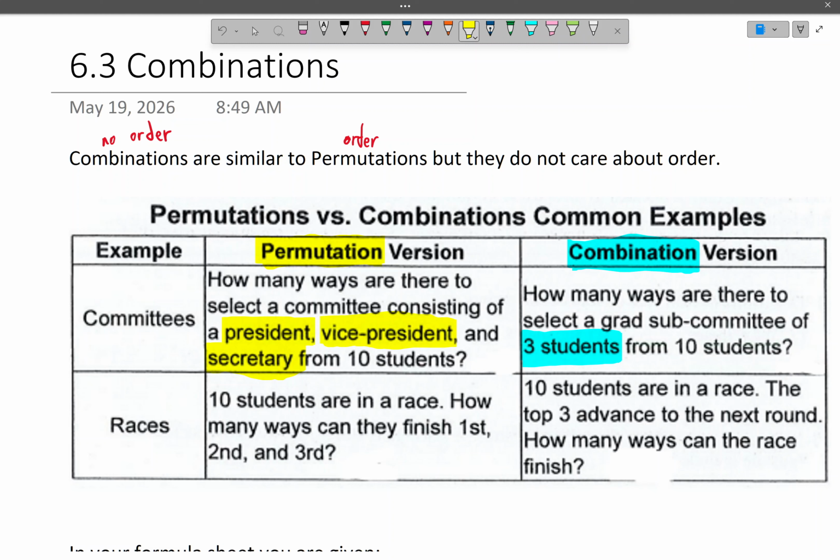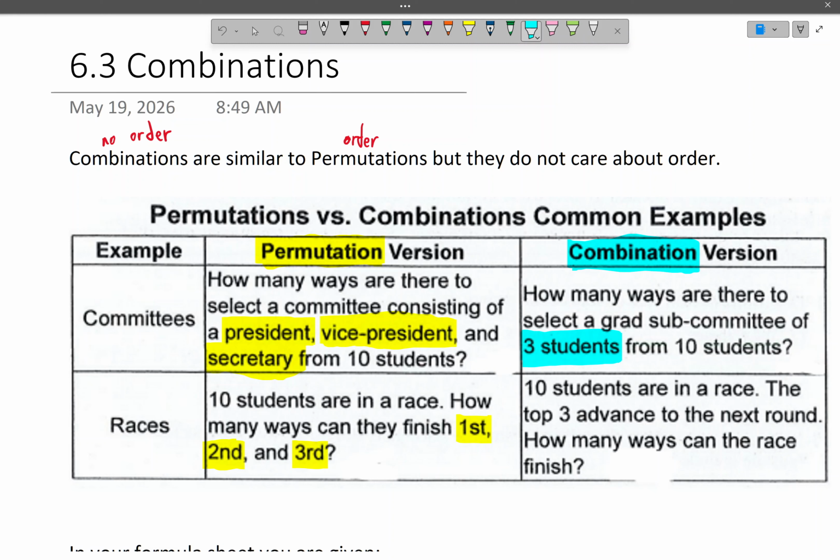Okay, let's take a look at the next one. So permutation question, here it is. There are 10 students in a race, and they finish first, second, and third. How many different ways can they finish first, second, and third? That's obviously order matters, because first place gets gold, and that's a better prize than silver and bronze. So order for sure matters. It's a permutation question. What about a combination version?